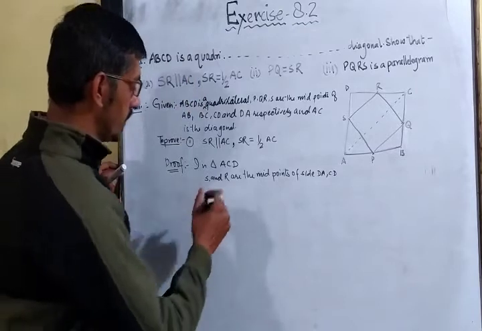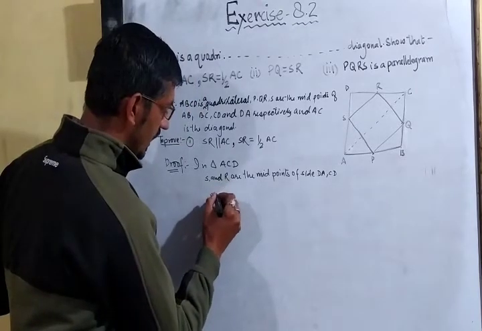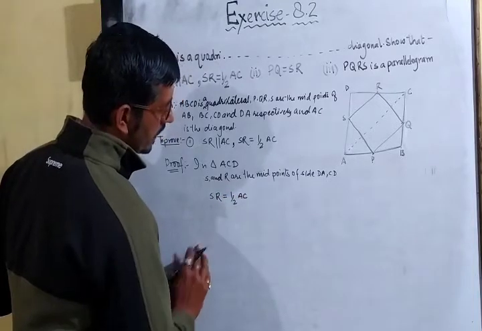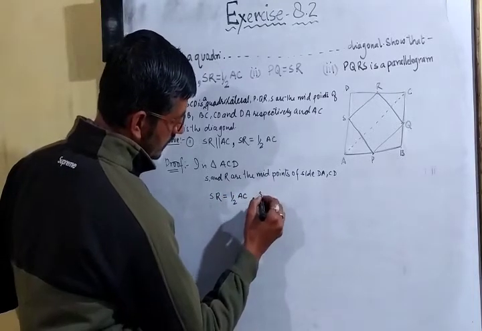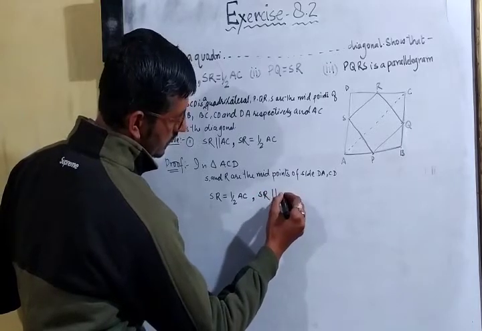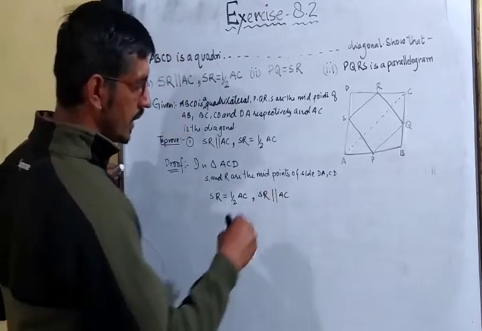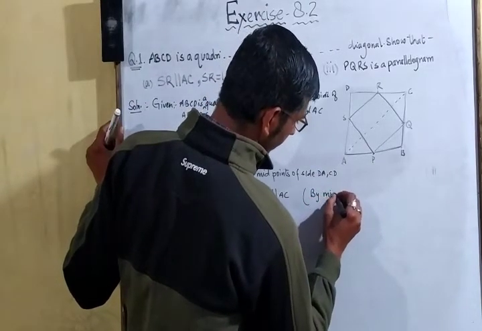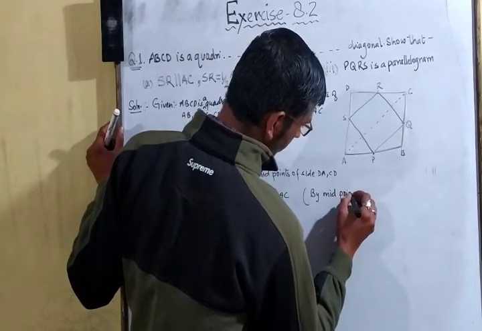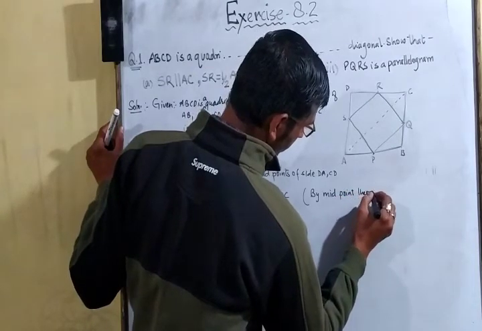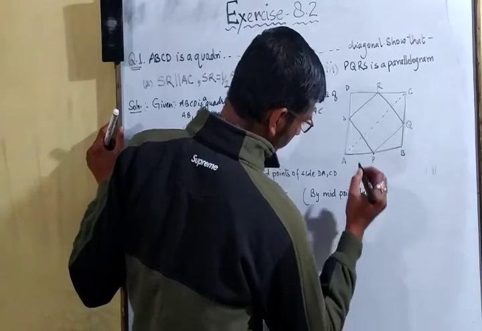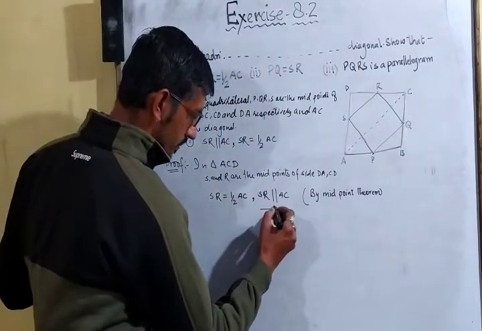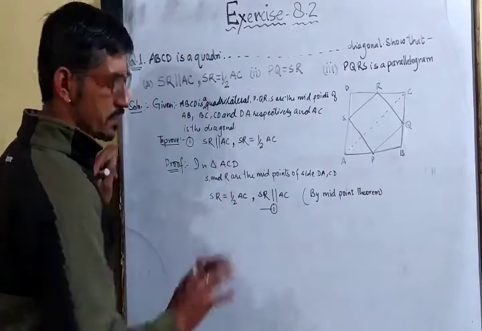Okay, so SR will be equal to half of AC and SR will be parallel to AC. Here you will write by midpoint theorem. Okay, so it is the first equation and we have proved the first part.